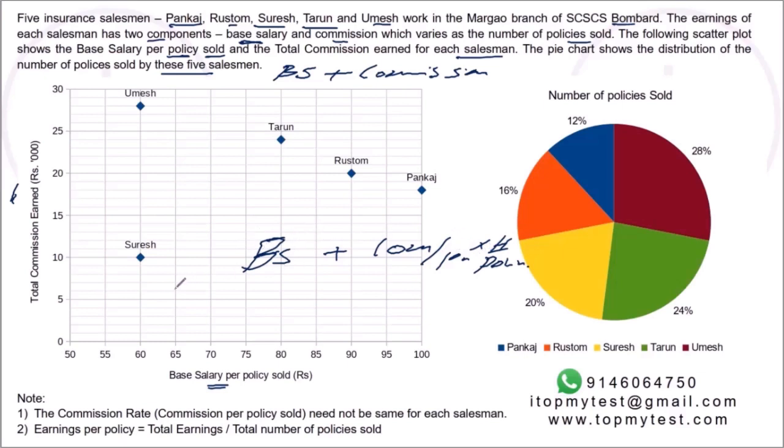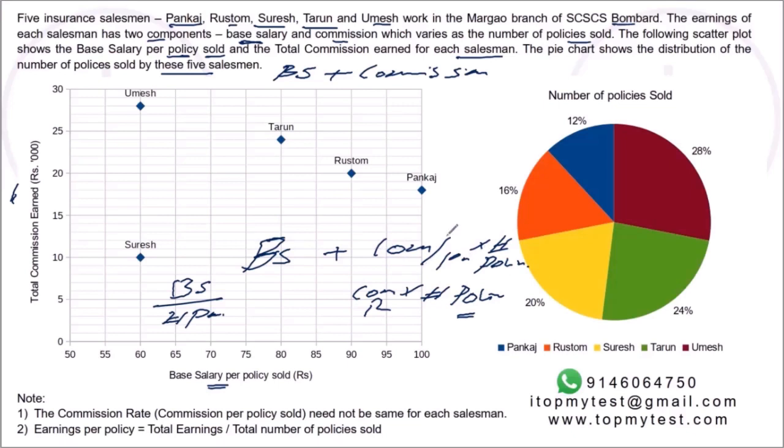What they have given you is base salary divided by number of policies. That is your x-axis, and the total commission is given. So commission rate into the number of policies sold, or commission per policy into the number of policies sold, that total amount is given.